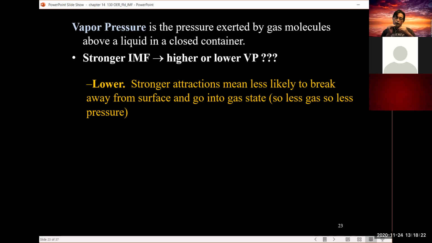Okay, because going into the vapor phase, that's where the vapor pressure comes into play. So if the IMF interactions are strong, less of the liquid goes into the vapor phase, therefore the vapor pressure decreases. Okay, and the converse is true. Weak IMF interactions cause the vapor pressure to go up.